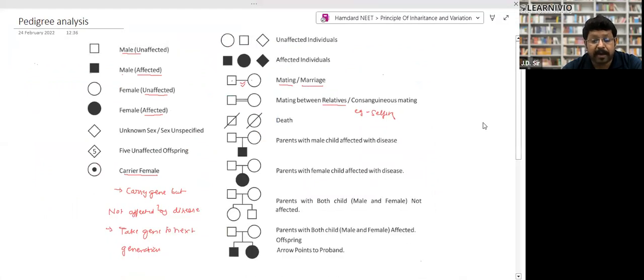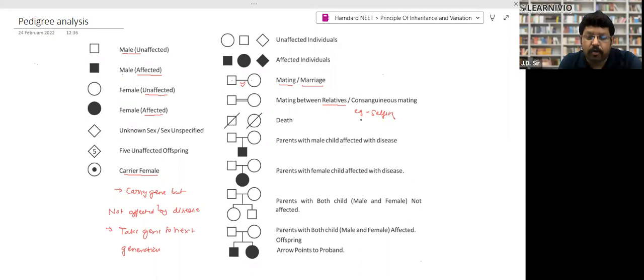Another very important thing, pedigree. What is the pedigree? Pedigree analysis is like, suppose my grandmother's eyes were blue, right? From grandmother, this characteristic came to my father, but my father's eyes were not blue. This characteristic came to me from my father, but my eyes are not blue. But my daughter has blue eyes. It means the gene traveled from one generation to another, right?